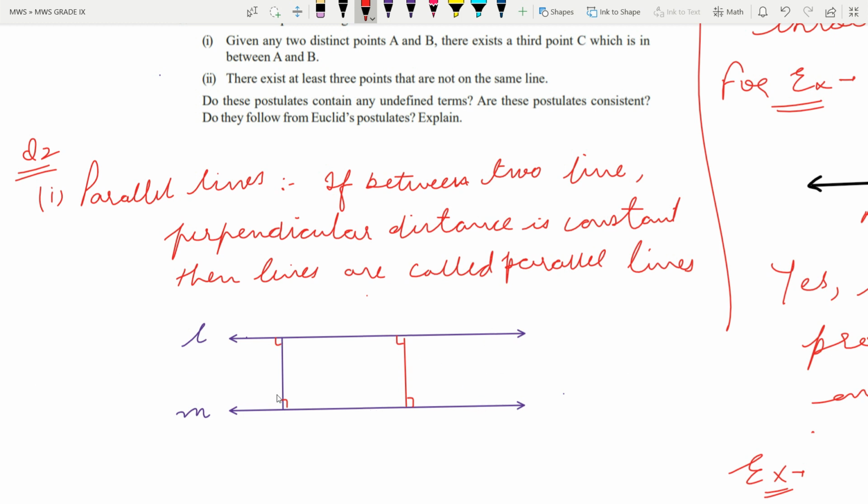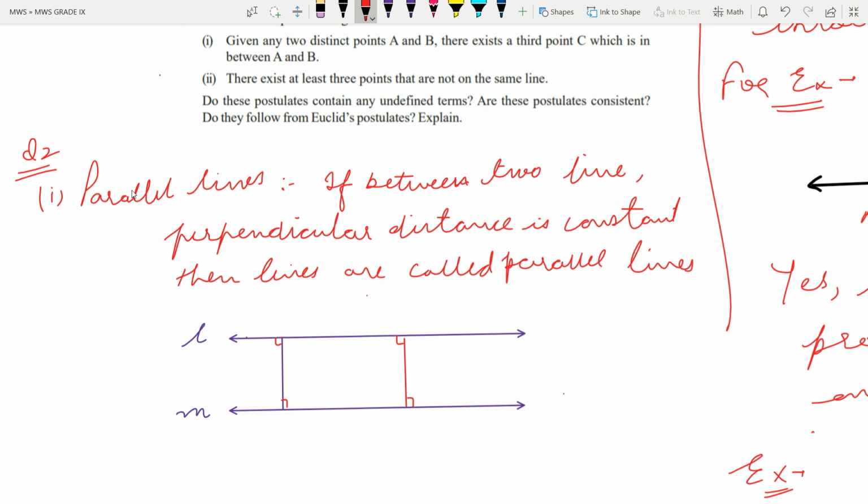We just have to check 1, 2, 3 times. I have not measured it, but this way we can check with the help of a scale. You can keep your scale from here to here and measure the distance, and measure again here. If the distance is the same everywhere, it means the lines are parallel to each other.